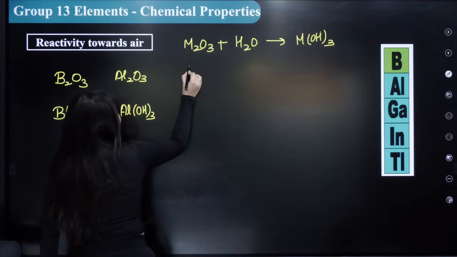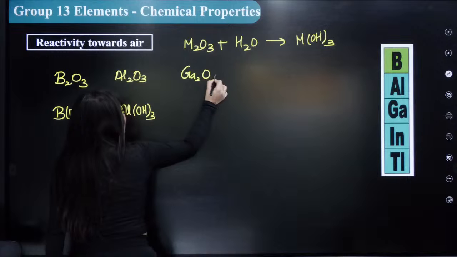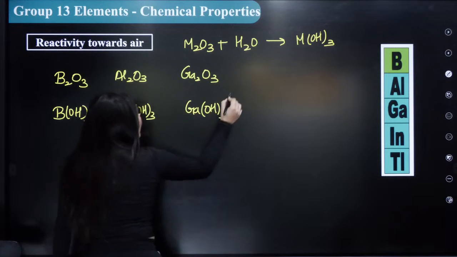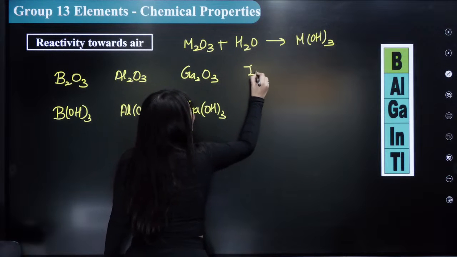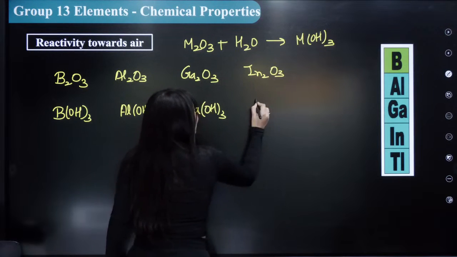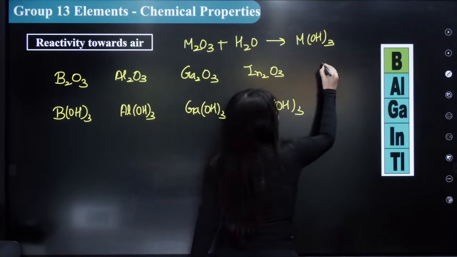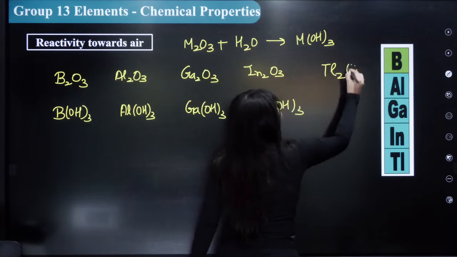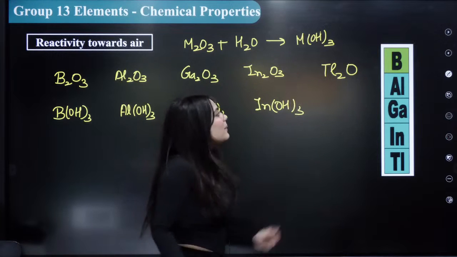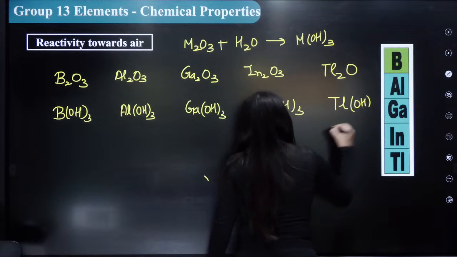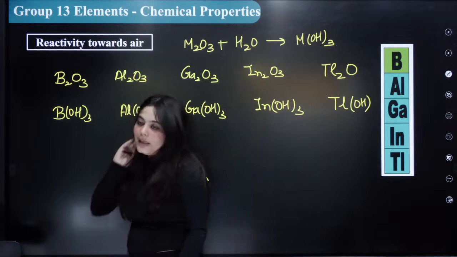Here I will write gallium, Ga2O3, and the hydroxide of gallium. Okay? Here I will write indium, In2O3, and the hydroxide of indium. And here I can write thallium. The stable state is +1 oxidation state, so the oxide will be Tl2O, and here it will be TlOH.